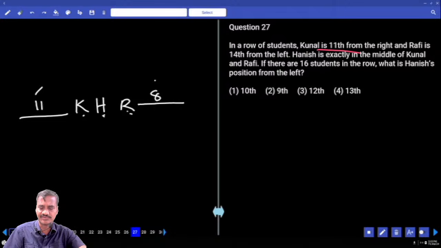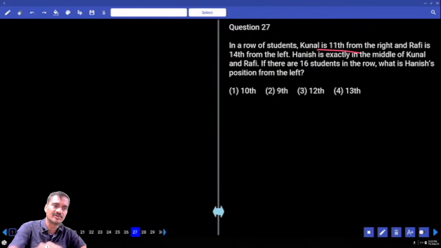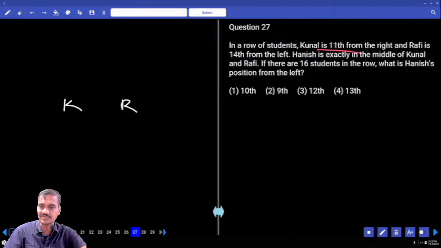And Kunal is 11th from the right, and Rafi is 14th from the left hand side. Then that maximum number of people we need to adjust in between these two. And if you are adjusting this one, Kunal is 11th from the right, Kunal is here, and Rafi is here. Then among these, which is the lowest here? 11th is the lowest. Since 11th is the lowest, what should we do, tell me. Now here we need to have an odd number. Why an odd number? Because exact in between is possible only in the case of an odd number.